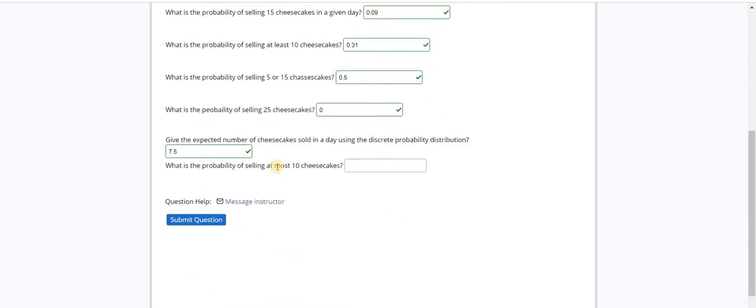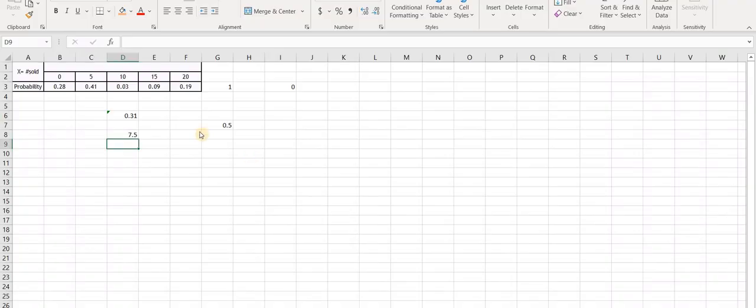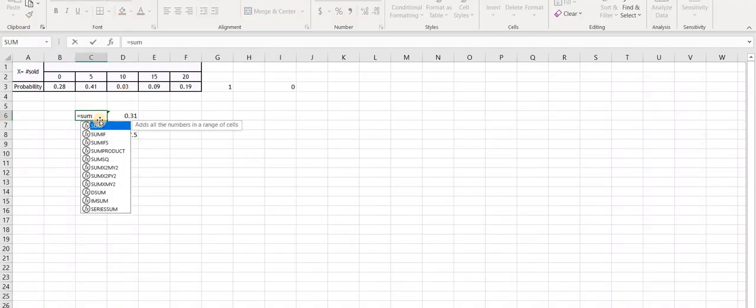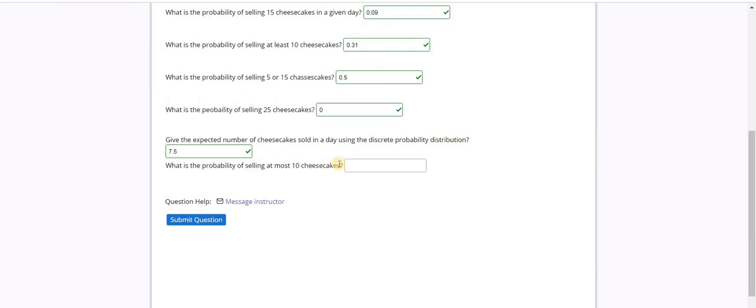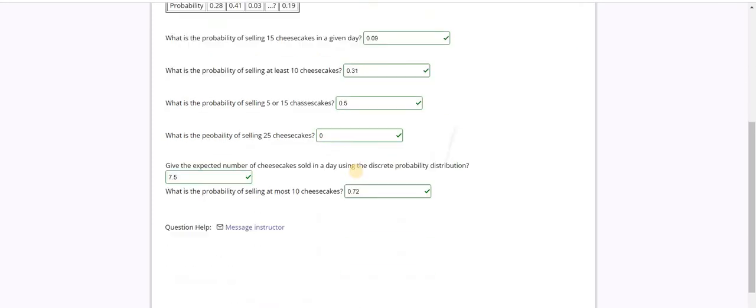And then the last part, what is the probability of selling at most 10 cheesecakes? That is basically either 10 or less. That is the sum of 10 or less because it says at most 10. So 0.72 is the answer for the last one.